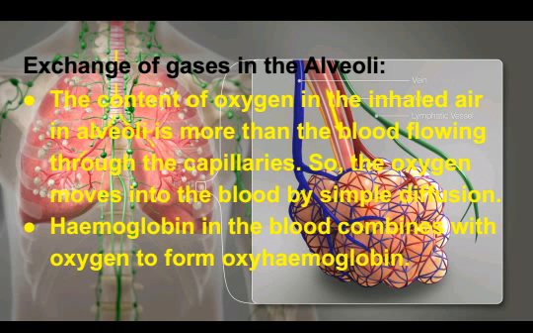Exchange of gases in the alveoli. The content of oxygen in the inhaled air in the alveoli is more than in the blood flowing through the capillaries. So, the oxygen moves into the blood by simple diffusion. Hemoglobin in the blood combines with oxygen to form oxyhemoglobin. Heme contains iron and gives a red color to the molecules. It is the oxygen carrying pigment and the predominant protein in the RBC. The oxygenated state is called oxyhemoglobin and it is bright red in color.